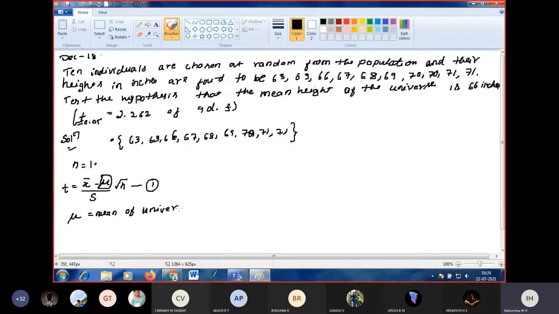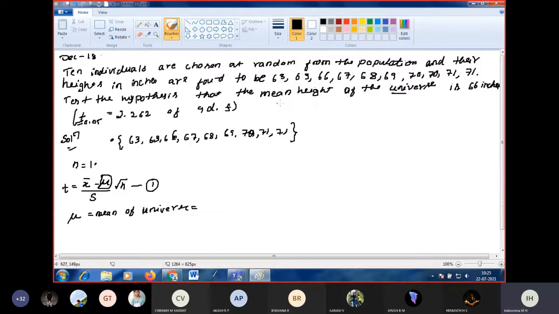So whether they are given mean of population or universe in the question? Read the question and tell me. What is the universe mean?